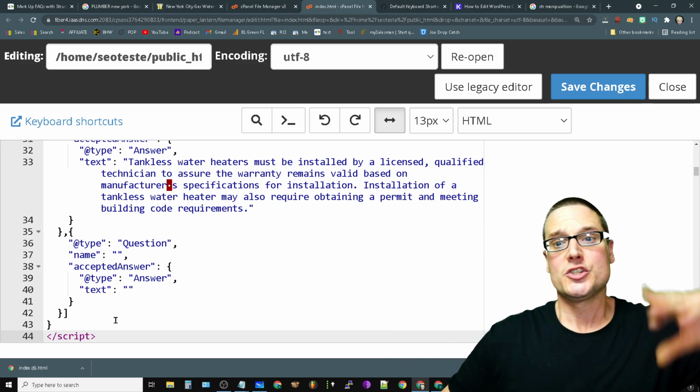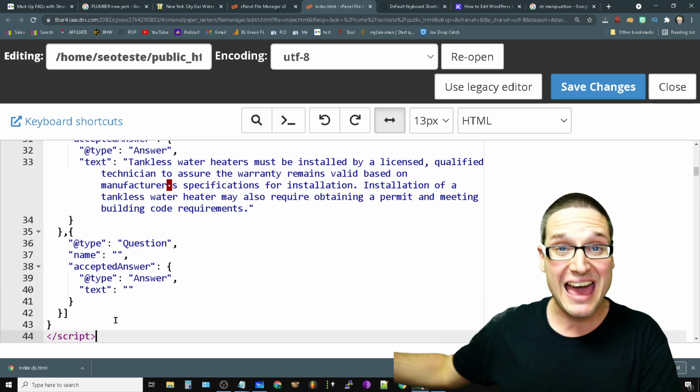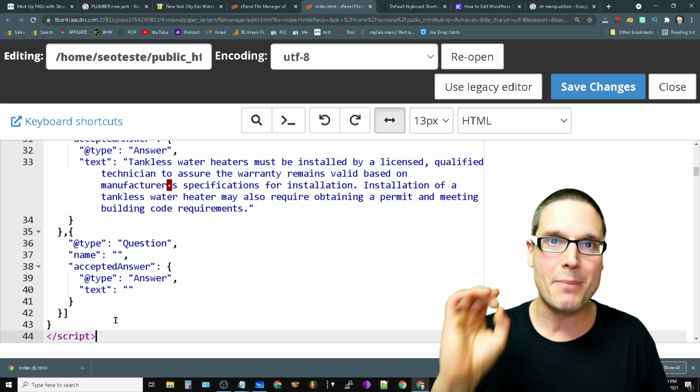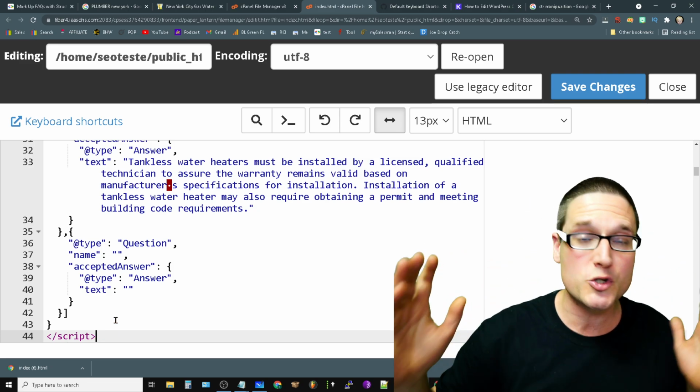All right. So this is how you start grabbing rich snippets from your competitors. This is how you get a competitive advantage by utilizing FAQ schema markup, or structured data.